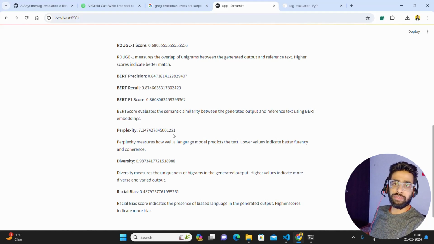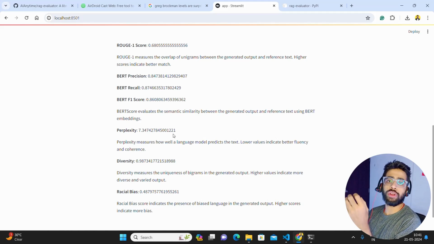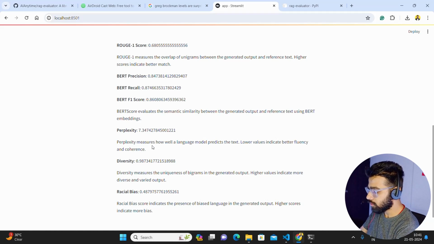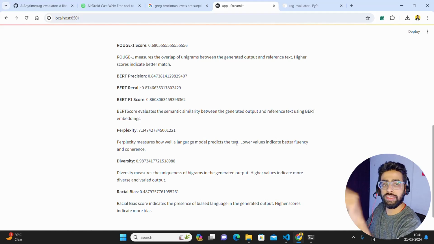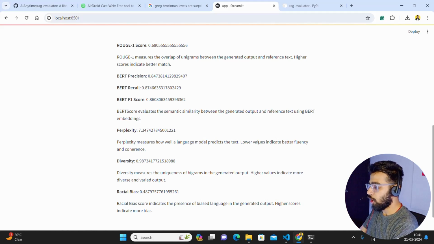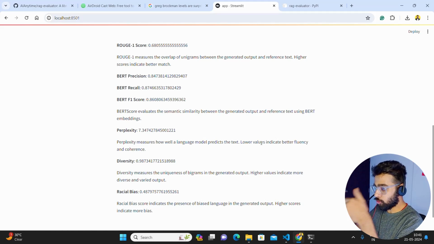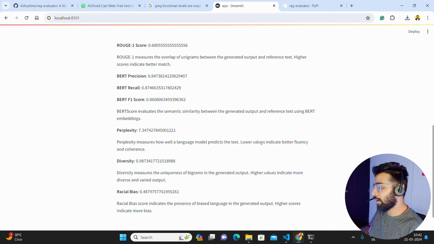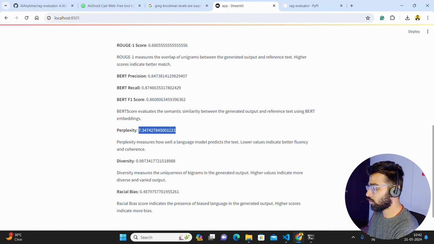But perplexity helps you to find out how coherent a text is when generated by a large language model. So if you look at here, it says perplexity measures how well a language model predicts the text. So it is basically for the next word prediction. Lower value indicates better fluency and coherence. So the text should be coherent, right? And so you can see it's a lower value. So this looks good.